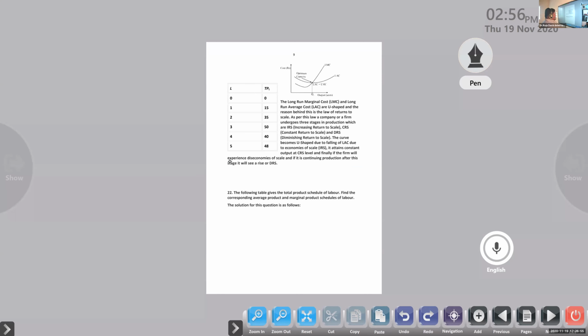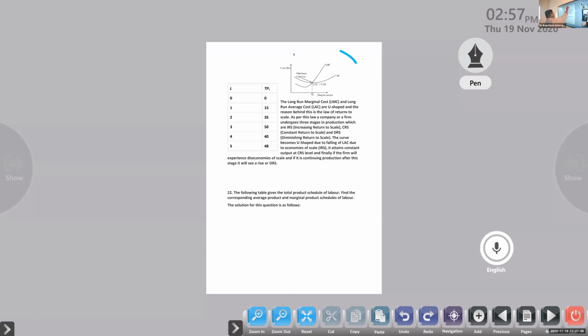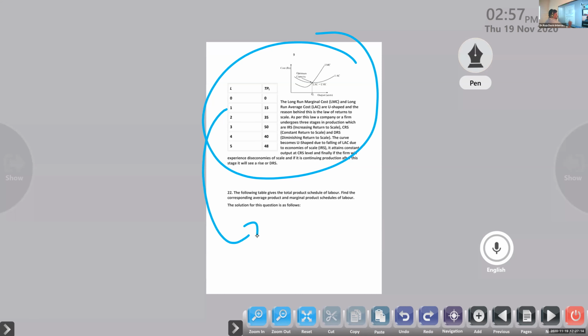Okay. Now another question here for you people. What do the long run marginal cost and average cost curves look like? Here it is. Important question for you people. So the table is here, and this is the answer. There's a small mistake there. Page number 9. This table is the question number 22's table. There's an alignment trouble there.